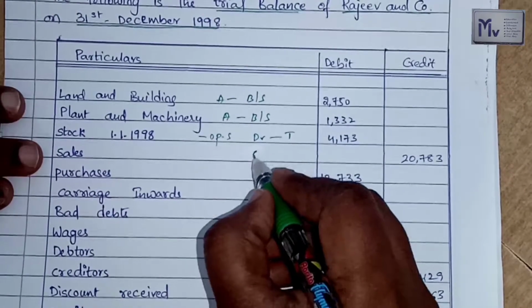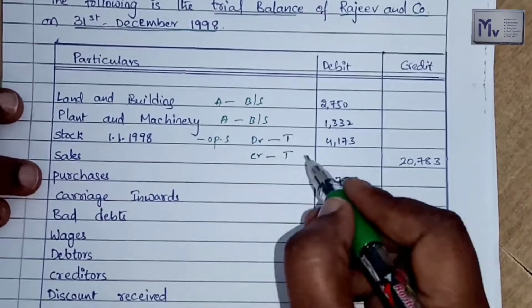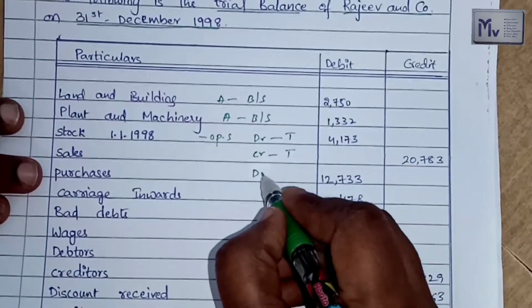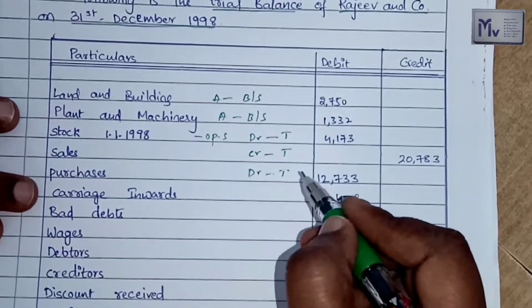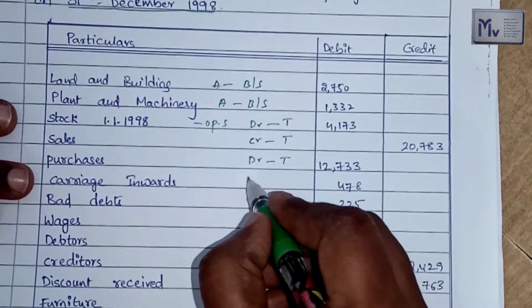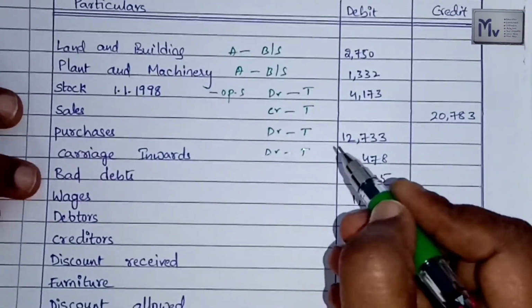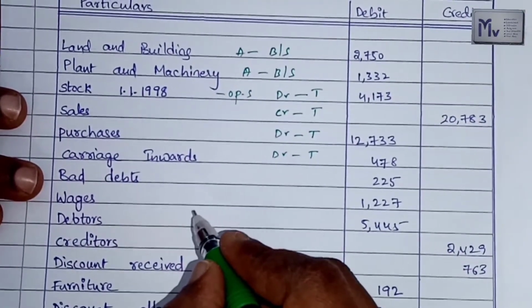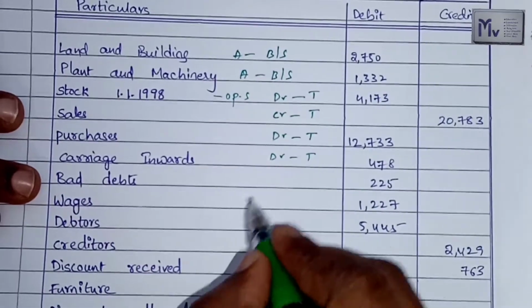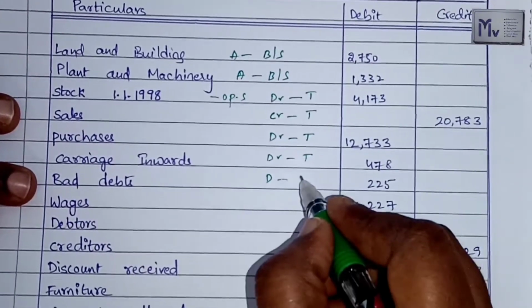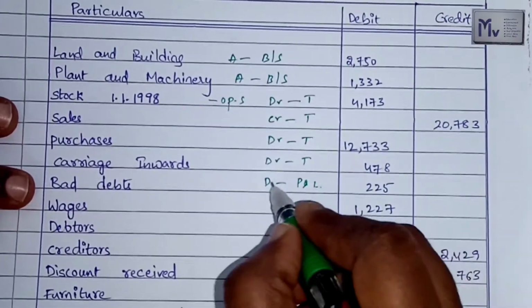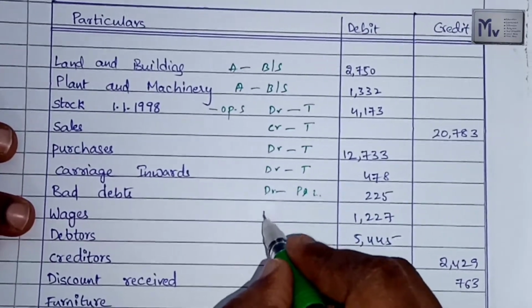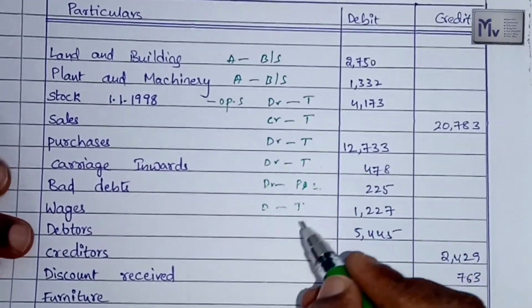Sales, credit side of trading account. Purchases, debit side of trading account. Carriage inwards, debit side of trading account. Bad debts is given in trial balance, so it comes under debit side of profit and loss account only. Wages, debit side of trading account.